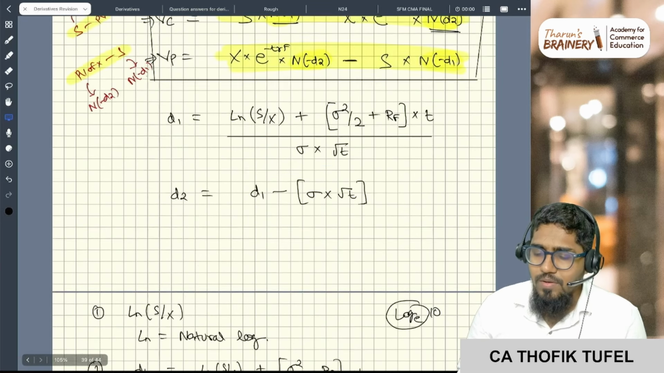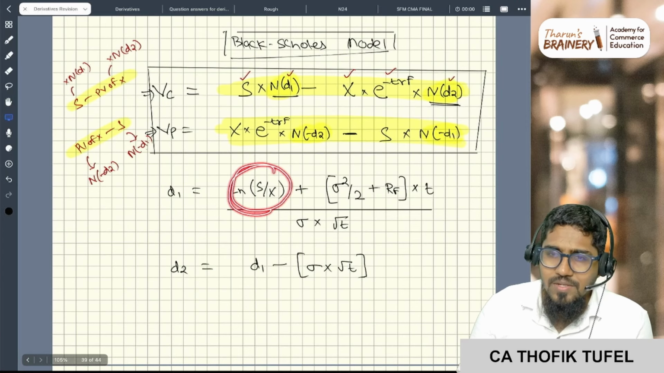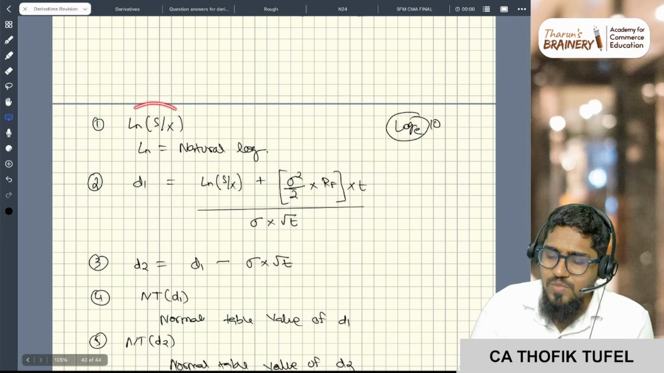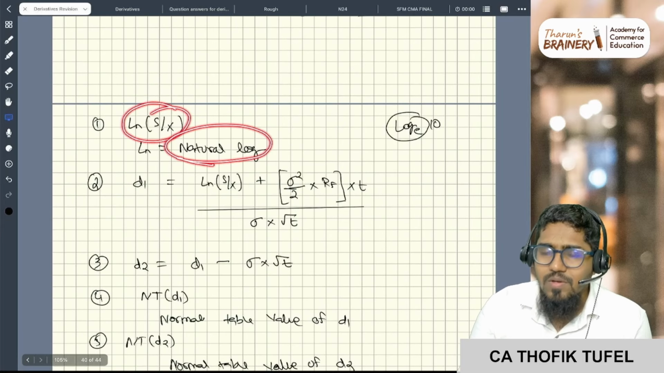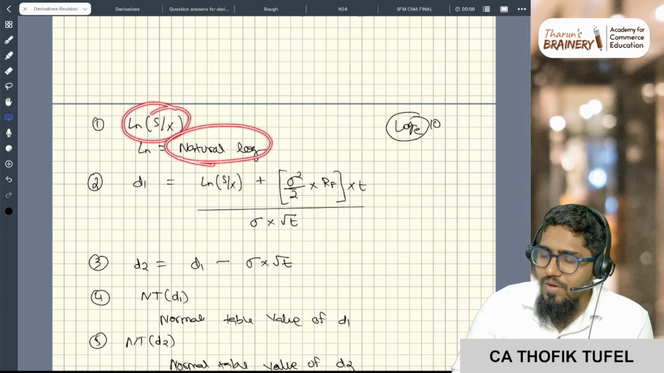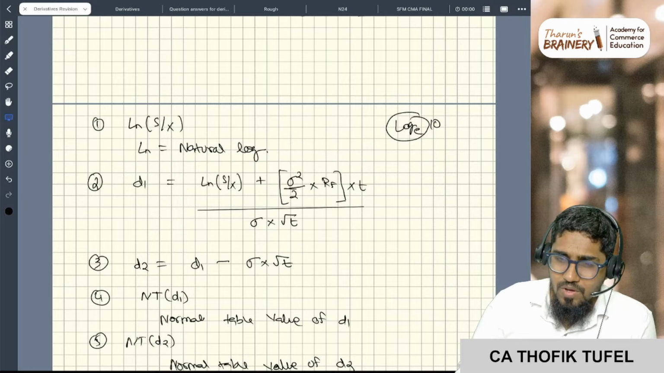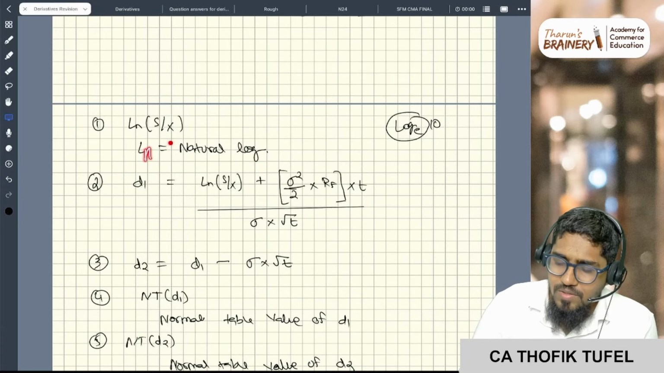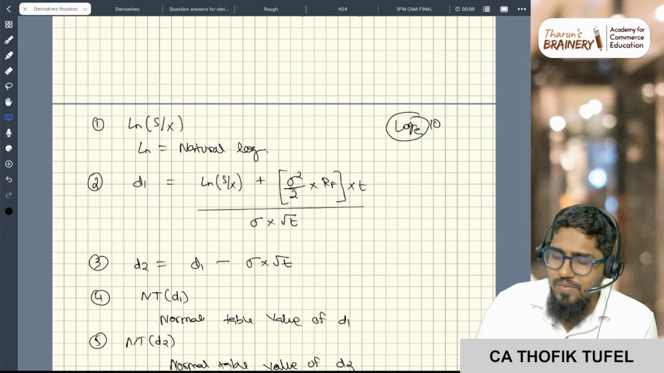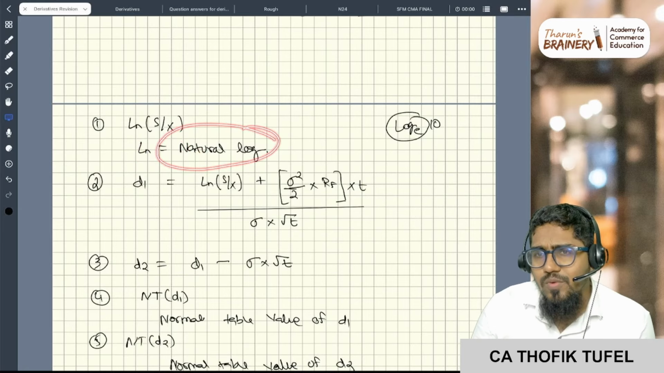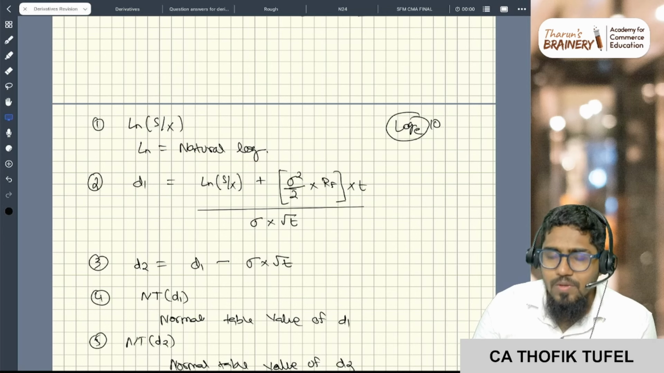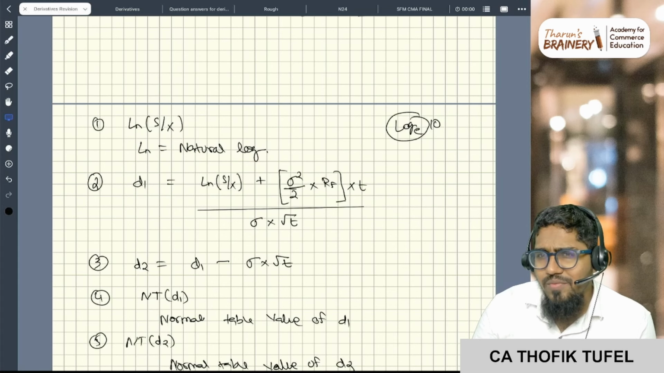Now see, step one. You want this, correct? So first you calculate this ln of S by X. What is ln? Natural log, which means log to the base e. So natural log for S by X. S by X can be more than 1 or less than 1, like that it will be given. So you have to calculate the natural log. The natural log value will be given in the question.